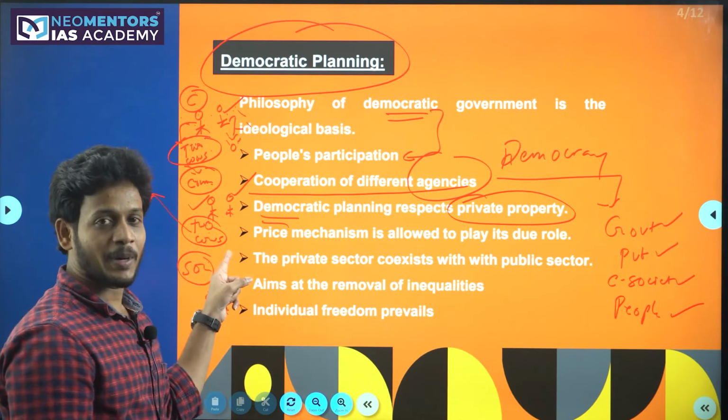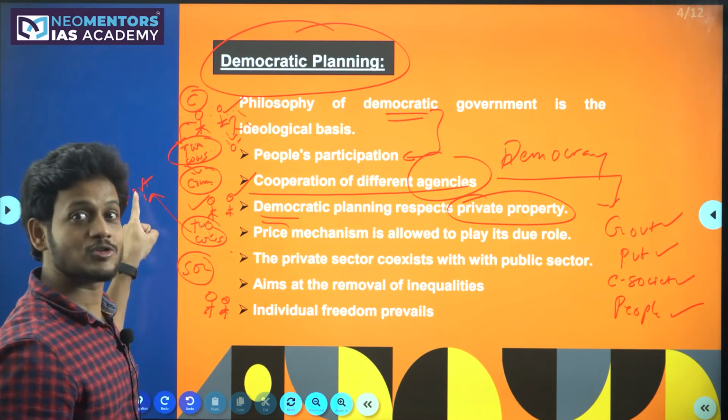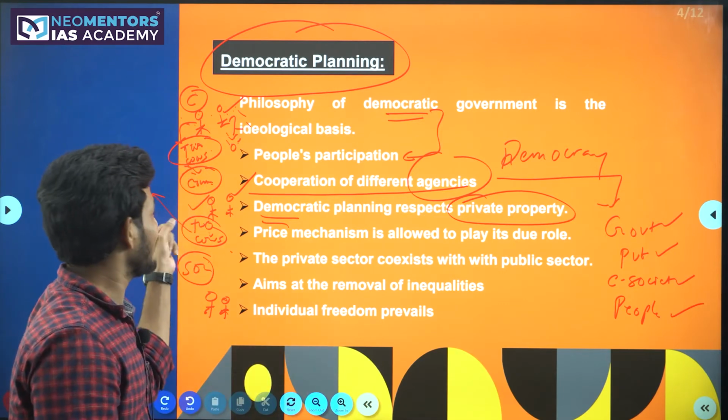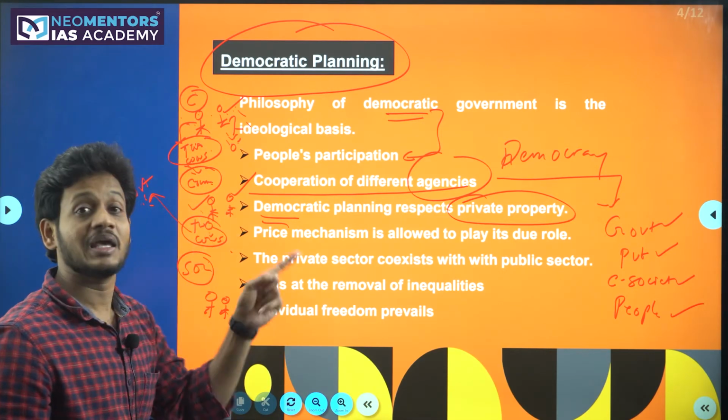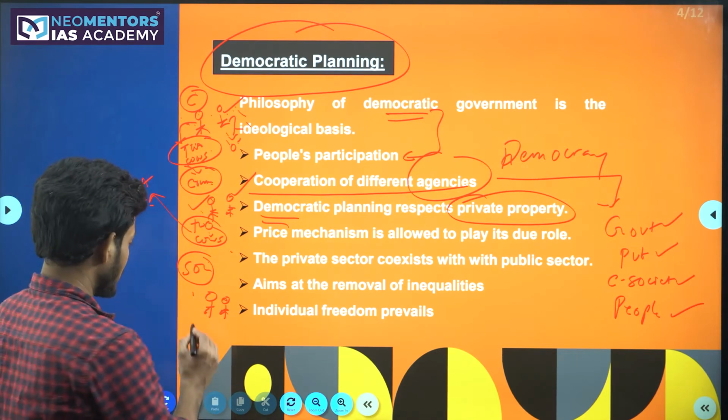So private property doesn't belong to the person. Private property belongs to the government. Only the fruits of private property will be shared among the people equally. So this is communism. Then what about socialism?